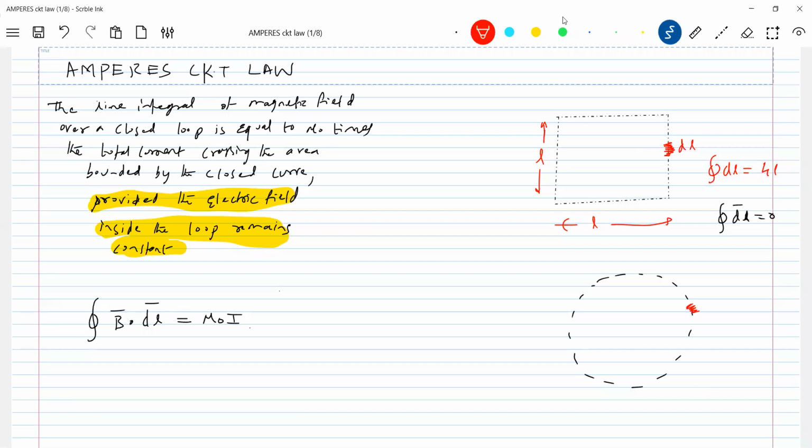So now the closed path, let me take dl. Then what is the integral of this one? Let r be the radius of this loop. It is 2 pi r. Okay, integration, if you add up all such elements, what do you get? You'll get the perimeter of that loop. That's the meaning of integration in a closed path.